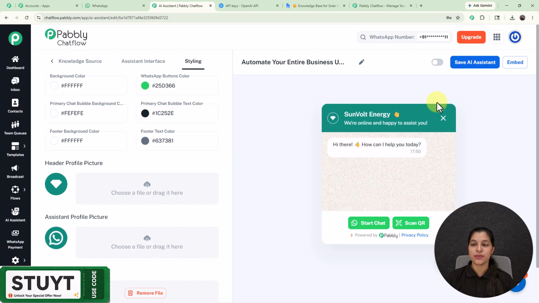Now don't forget to enable it by activating this toggle, and let's save it by simply selecting the Save AI Assistant. And right here it is saved successfully.